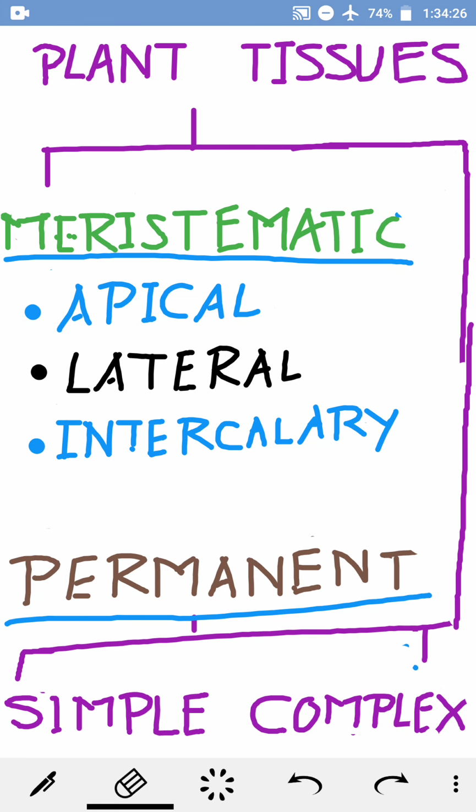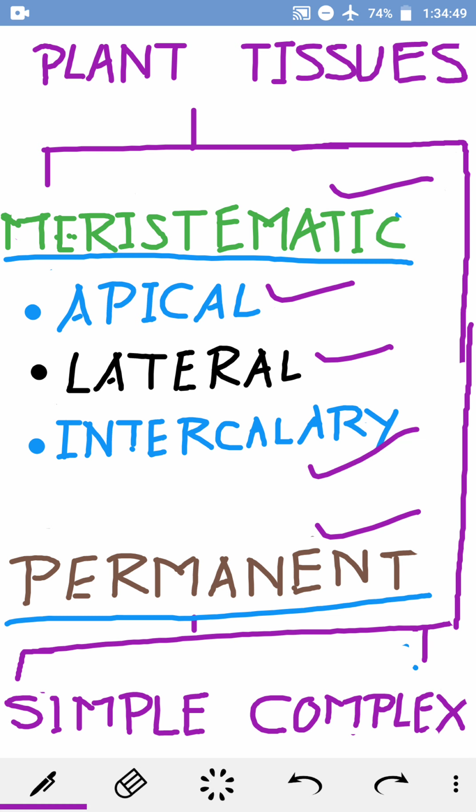So the plant tissues broadly can be divided into two types, the meristematic and permanent. Meristematic, on the basis of their position where these are localized, are of three types: tip region, apical; sides, lateral; and near the leaves or the nodes, intercalary. So there are three types of meristematic tissues: apical, lateral, and intercalary.